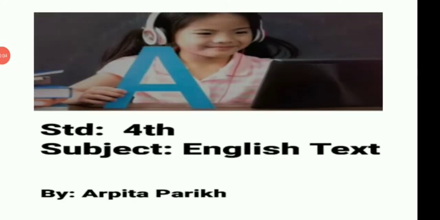Good morning, students. We completed the story The Town Musicians, and now we are going to start with the tense from workbook page number 79, present perfect tense.